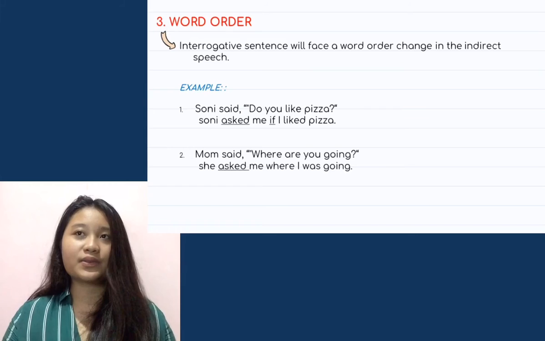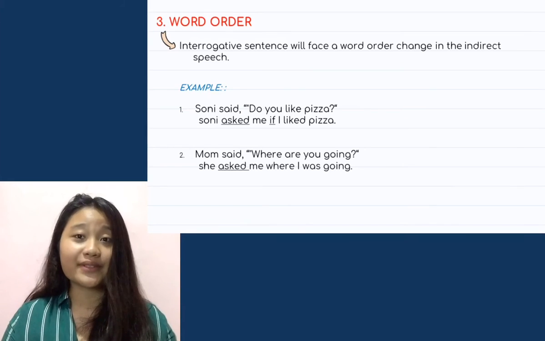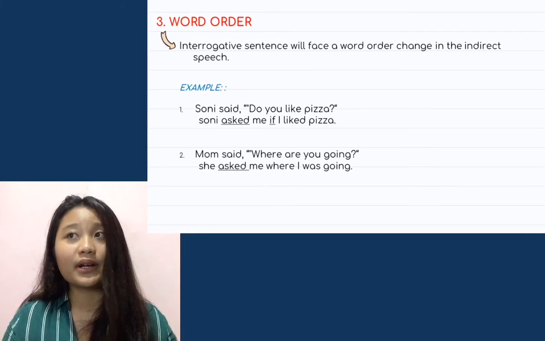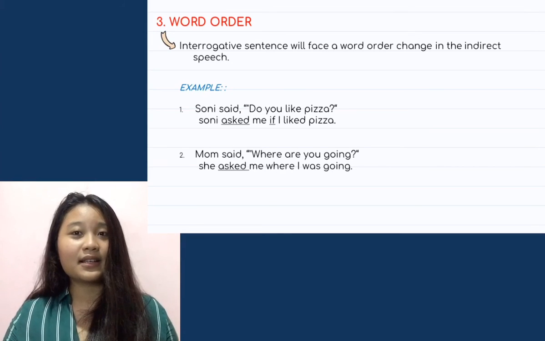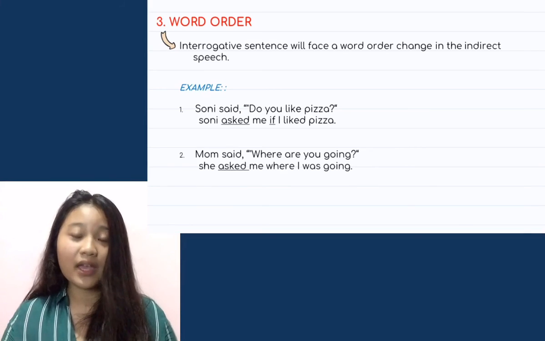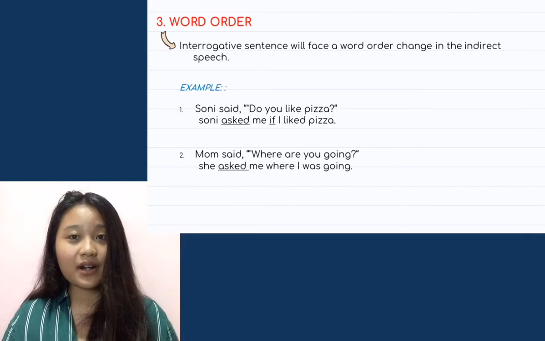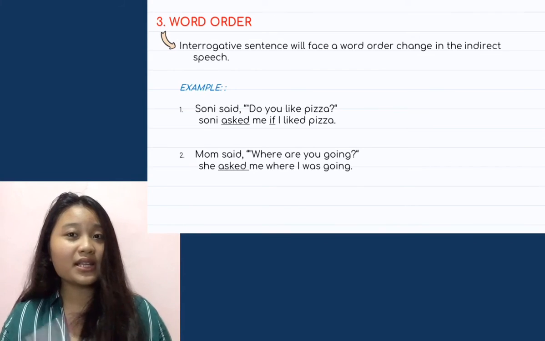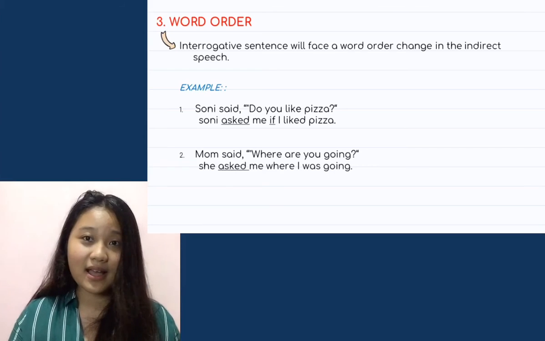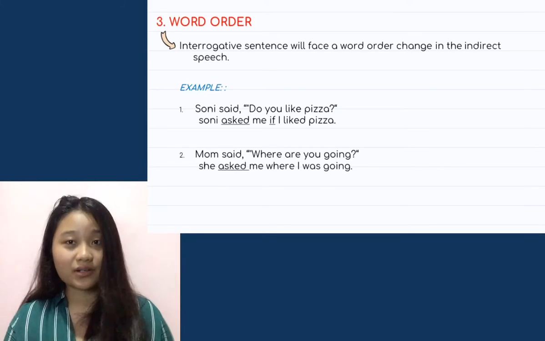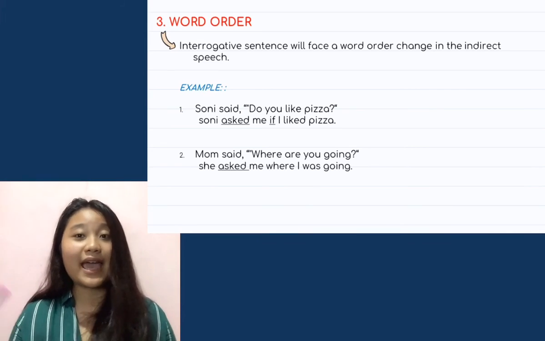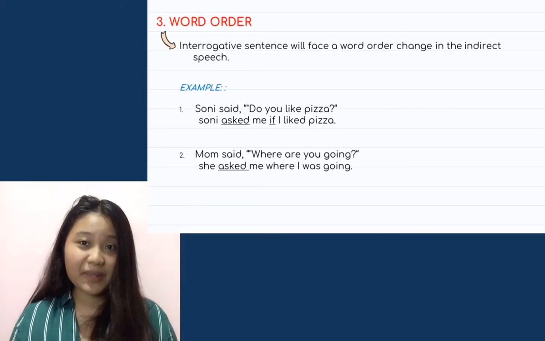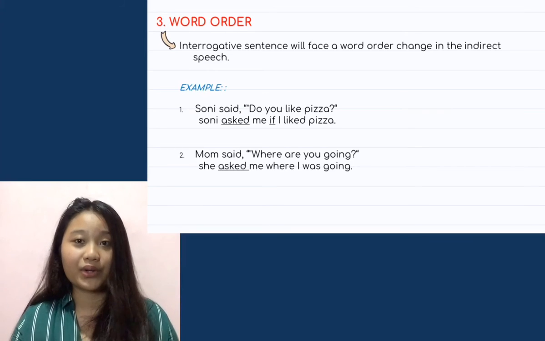The next is word order. An interrogative sentence will face a word order change in indirect speech. Remember, in types of sentences, for interrogative we use the reporting words wonder and ask. So, the example here, let's see. Sonny said, "Do you like pizza?" So in reported or indirect speech, we use ask or wonder. So the sentence is, Sonny asked me if I like pizza. You can use ask or wonder.